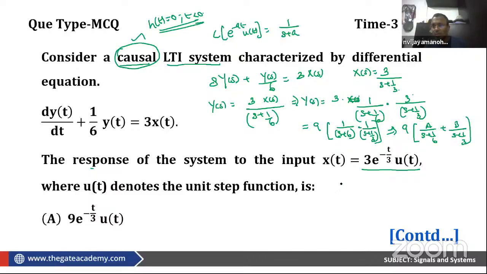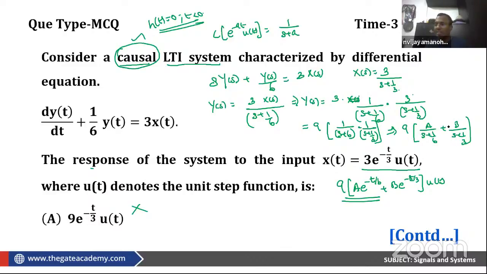So it will be 9 times A e power minus t by 6 plus B e power minus t by 3 u of t. First thing is I should look at whether I am lucky enough to get any option like this. Definitely this is not the option, because there is an e power minus t by 6 option also, e power minus t by 3 option also, and clearly A cannot be 0.